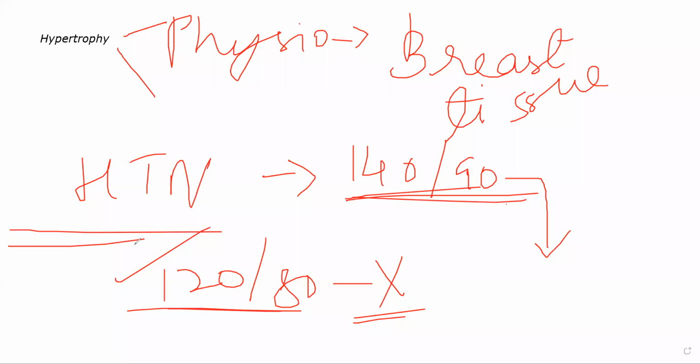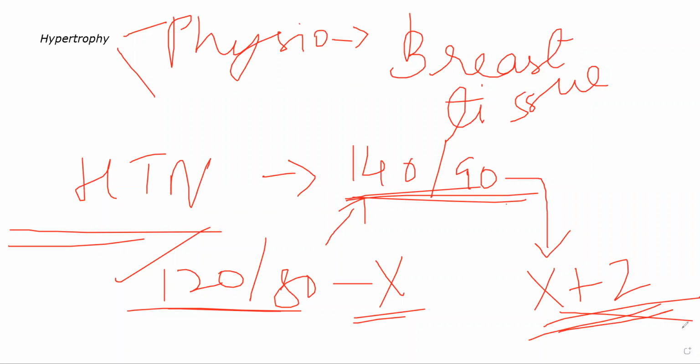ठीक है, यहाँ पर क्या होता? Think of it in this way: if blood pressure is increasing, ठीक है, the speed at which the blood is traveling, that increases. So imagine this is x plus 2. Example, okay? यहाँ पर speed at which the blood is flowing, that is increasing. But the problem here is, generally peripheral tissues and deeper tissues, they will not be able to get enough oxygen and enough nutrients at this phase, because this is considered normal because at this blood pressure, each and every part of your body is able to function normally, meaning all the functions of the blood are also being performed at a normal pace.